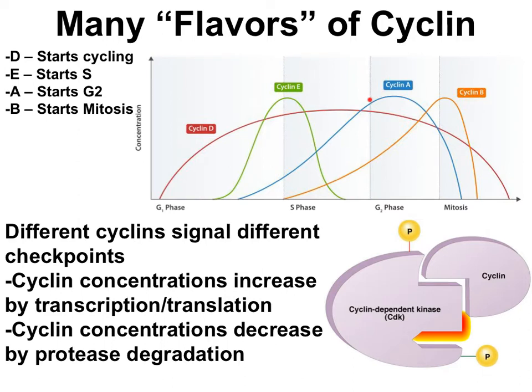When cyclin A is high, there's a transition from the S phase into G2 of interphase. During G2, cyclin A is degraded and cyclin B builds up. The peak of cyclin B expression signals the transition from interphase into mitosis.